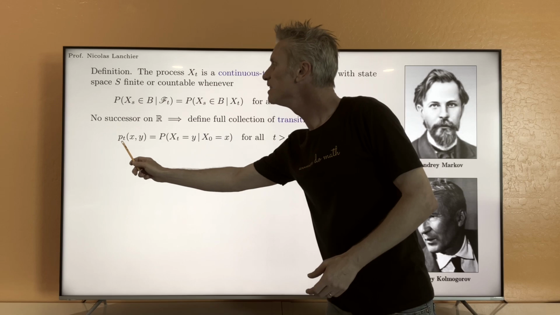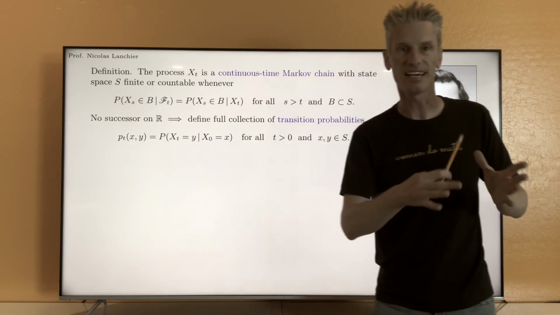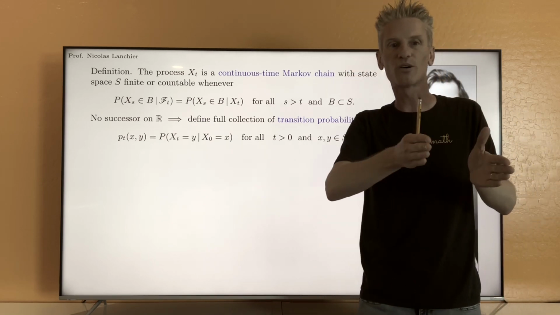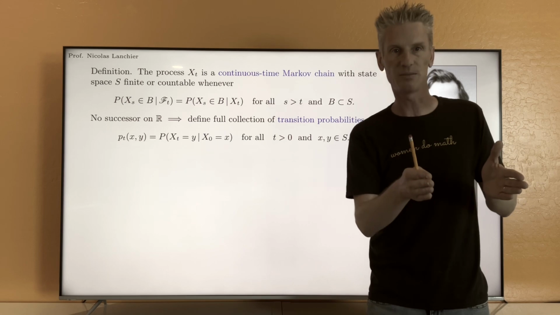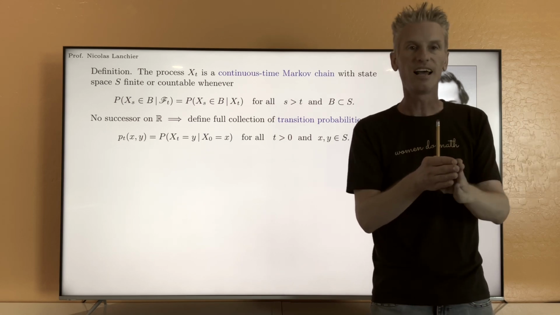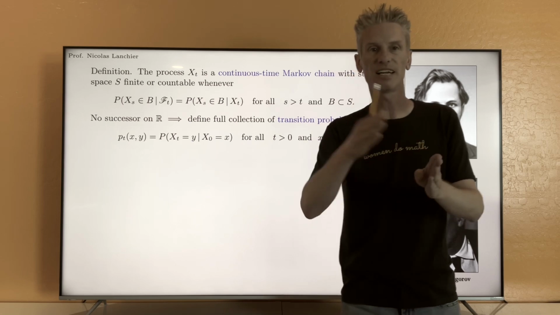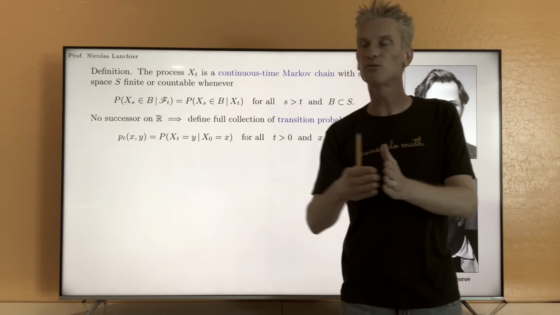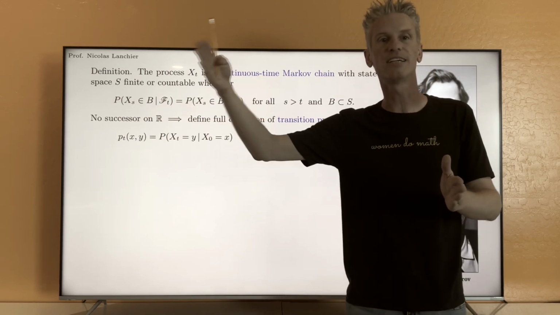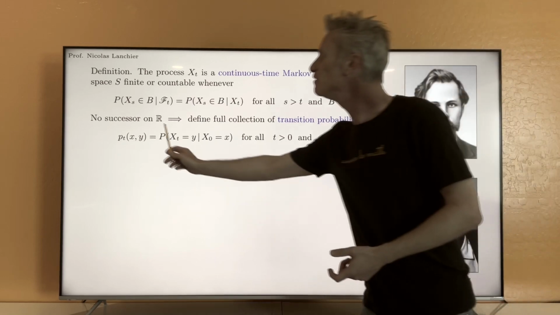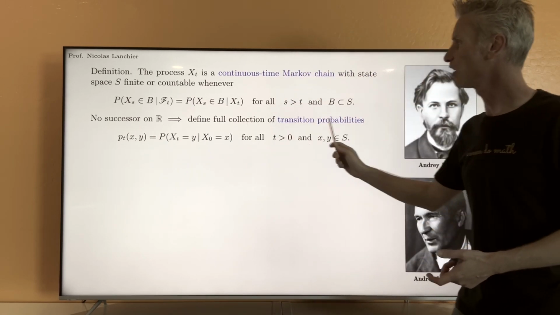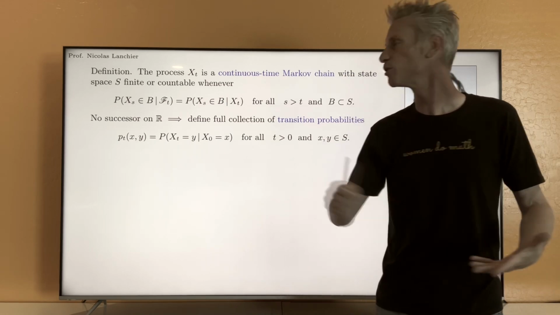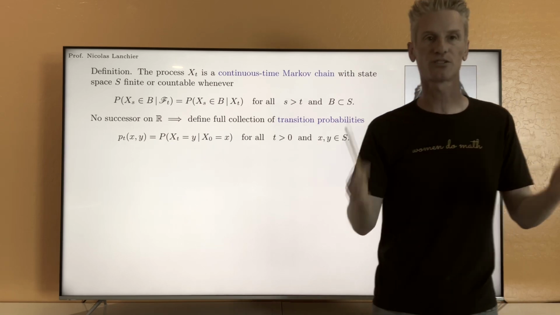However, because of this Markov property that tells you that you can forget the past, it seems that if we know P_epsilon(x,y), let's say for all epsilon small, then we can construct the process, we can understand the process from time 0 to time epsilon, then forget the past, and then reapply this P_epsilon(x,y) to understand the process up to time 2 epsilon, and continue like that to understand up to time 3 epsilon, 4 epsilon, and so on. So it seems that if we know not this full collection, but only P_epsilon(x,y) for all epsilon small, then we should be able to reconstruct this full collection of transition probabilities.